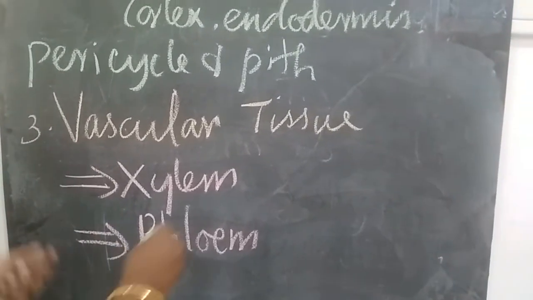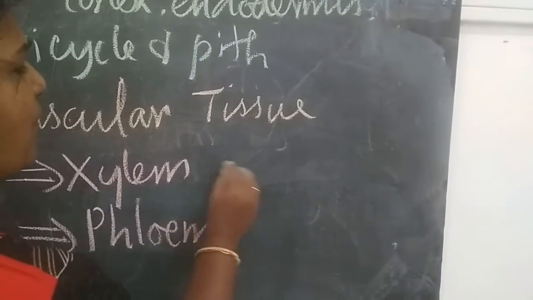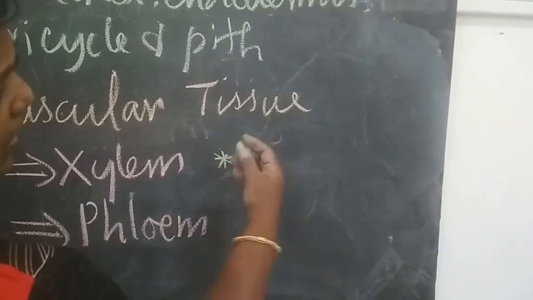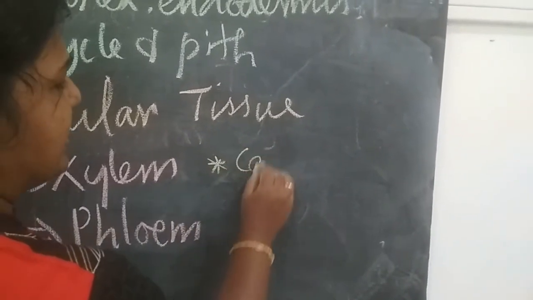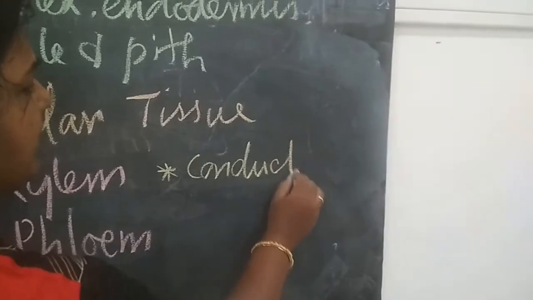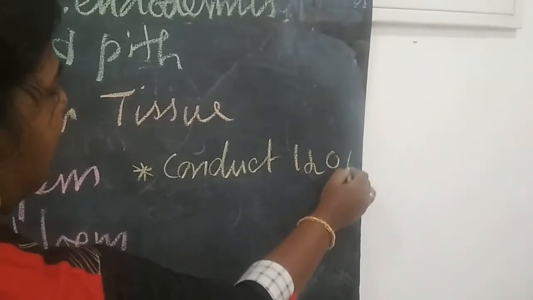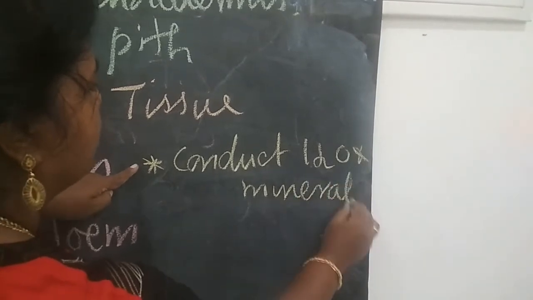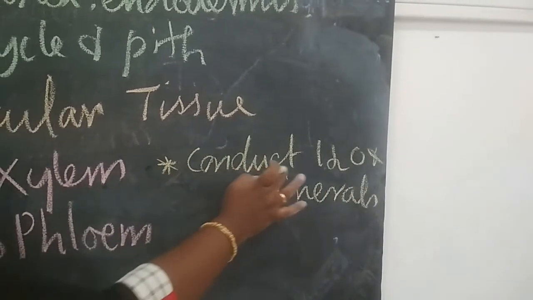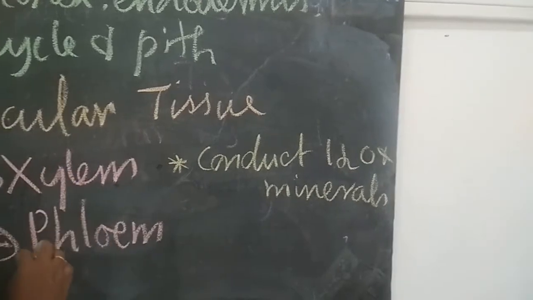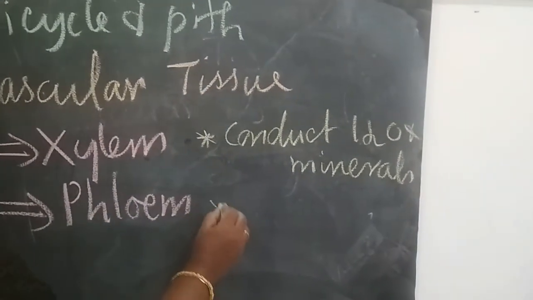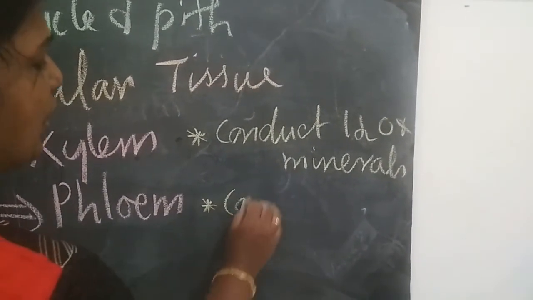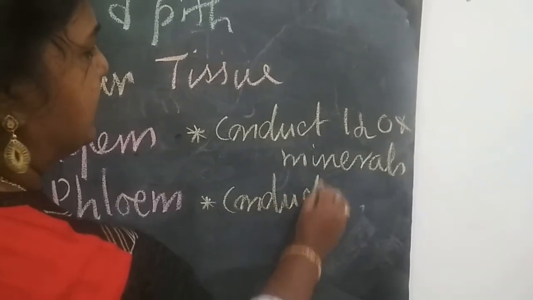Now we know that the xylem is responsible for transportation of water. It is conducting water and minerals. Phloem is responsible for conduction of food materials.